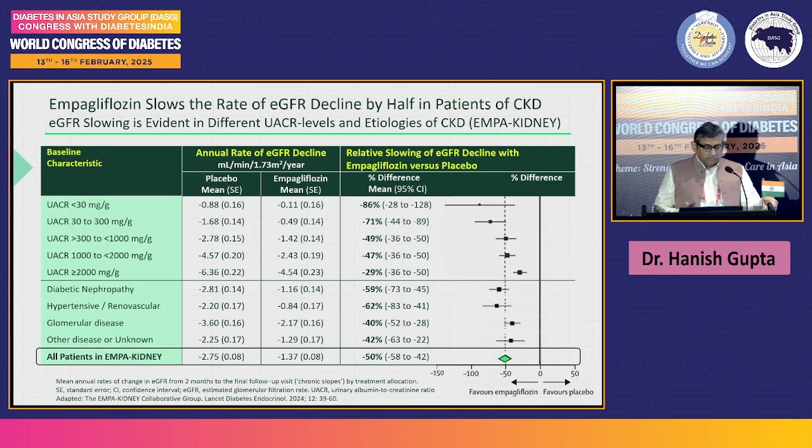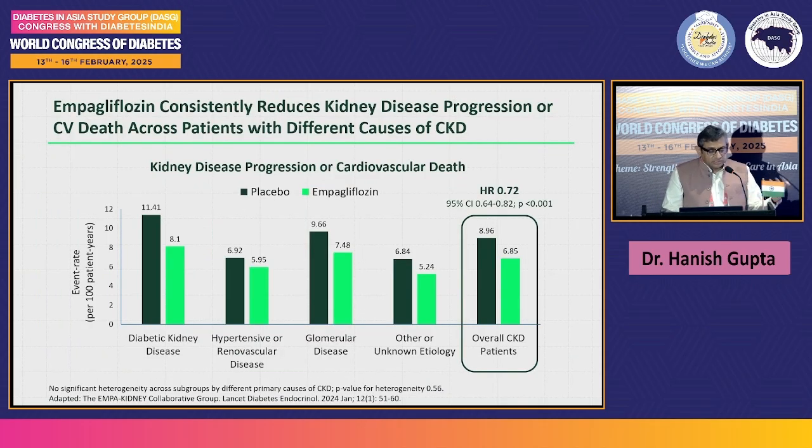And what do we find? Look at the confidence interval. It is favoring empagliflozin all the way. It's establishing the fact that empagliflozin has a role not just in diabetic kidney disease, but also in kidney disease with no diabetes. And the results are absolutely gratifying. Empagliflozin consistently reduced kidney disease progression or CV death across the spectrum. Look at the hazard ratio of 0.72, not even crossing the line of unity, with a confidence interval of 0.64 to 0.82. And this is about overall CKD patients.